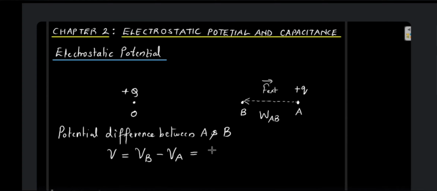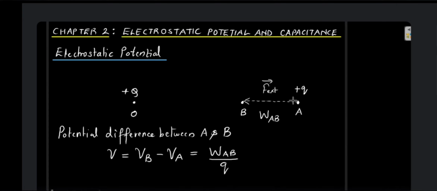That is going to be the work done in moving the charge from A to B divided by the charge which you are moving, that is plus q. Okay, so we do not write this plus usually, so q. So the work done in moving the charge from A to B divided by the charge itself which you are moving, okay, not the source charge, the test charge which you are moving, is going to give you the potential difference between the 2 points.